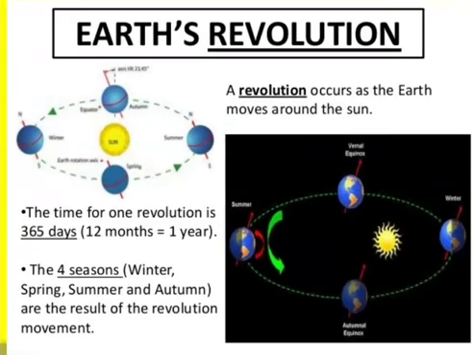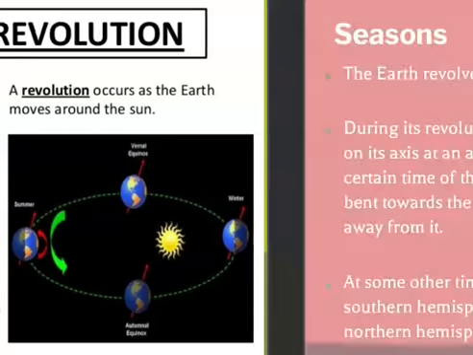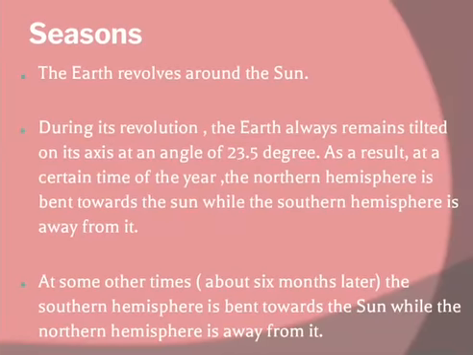Earth's revolution. A revolution occurs as the earth moves around the sun, students. The time for one revolution is 365 days, that is 12 months equals 1 year. And it consists of the 4 seasons also: winter, spring, summer, autumn, which are the result of the revolution movement. Let's understand how these seasons take place.